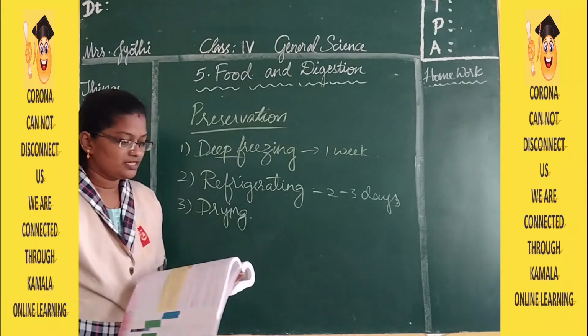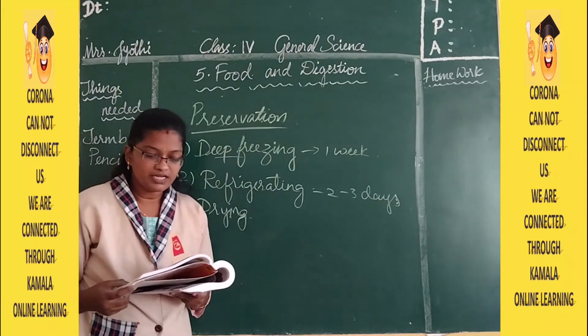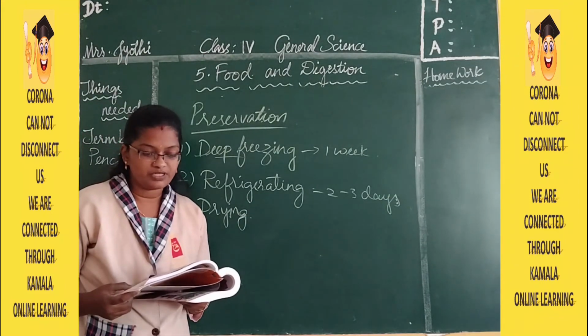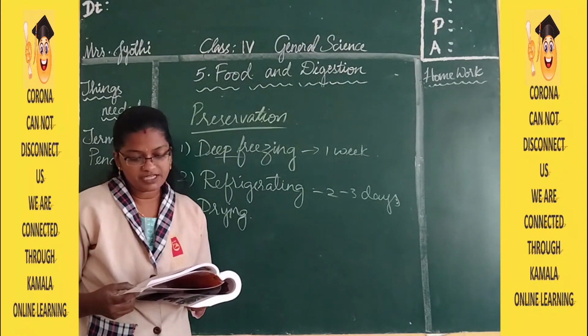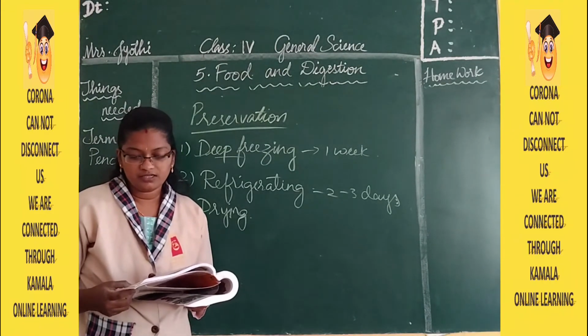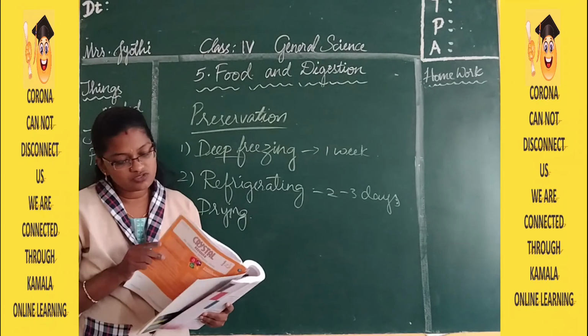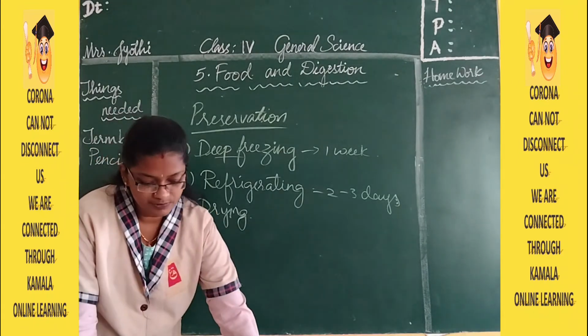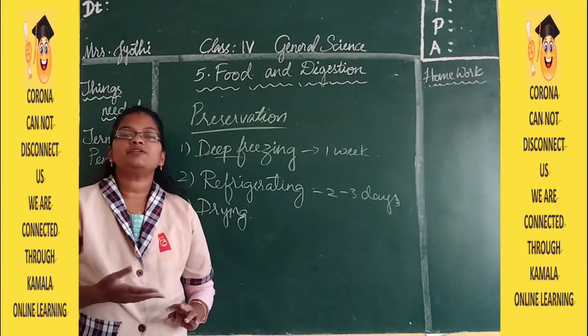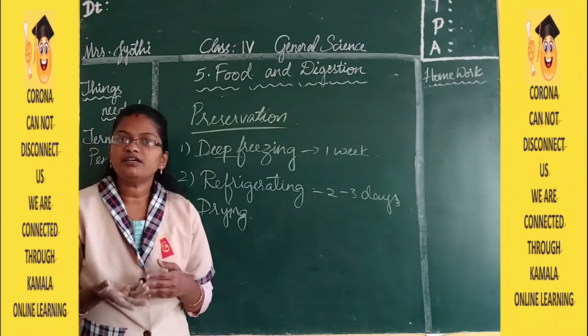The next one is drying. Removing the water content of the food. For example, raisins can be prepared by removing water content of the grapes. So raisins are these like kismis you tell, right? So kismis are nothing but the grapes.